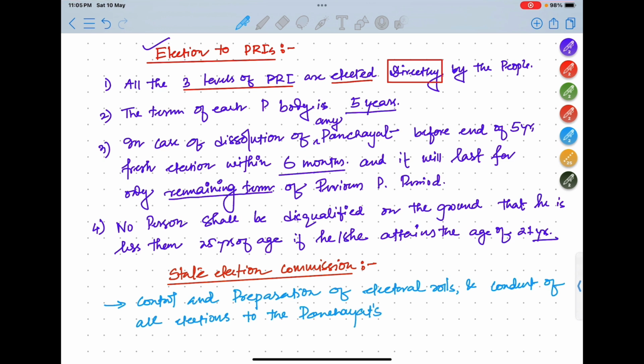Okay, so basically the State Election Commission will control and prepare all the electoral rolls, and also it will conduct the elections of the panchayat. So basically, if the question asks who is in charge of conducting elections in the panchayats, it is the State Election Commission. Okay, not Central Election Commission. Okay, remember this. So this was all for the 73rd Constitutional Amendment Act.